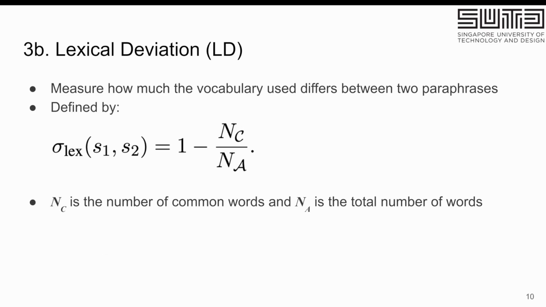Next is lexical deviation, which is a relatively simpler measurement. Basically, we're measuring the degree of overlap between the vocabulary used in the two different sentences.